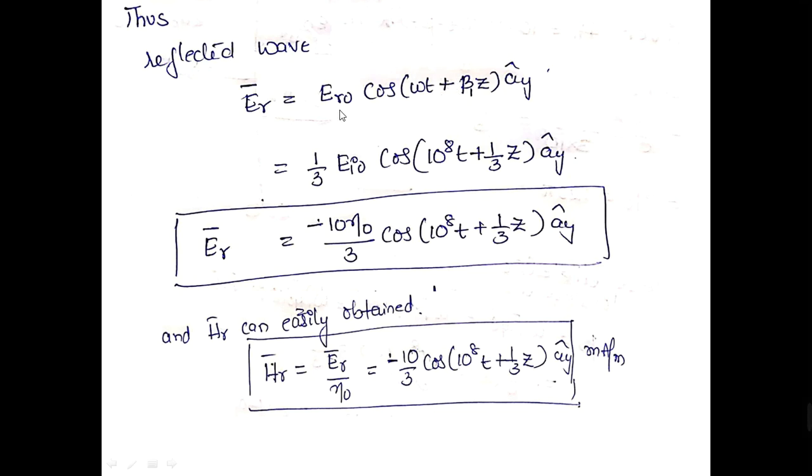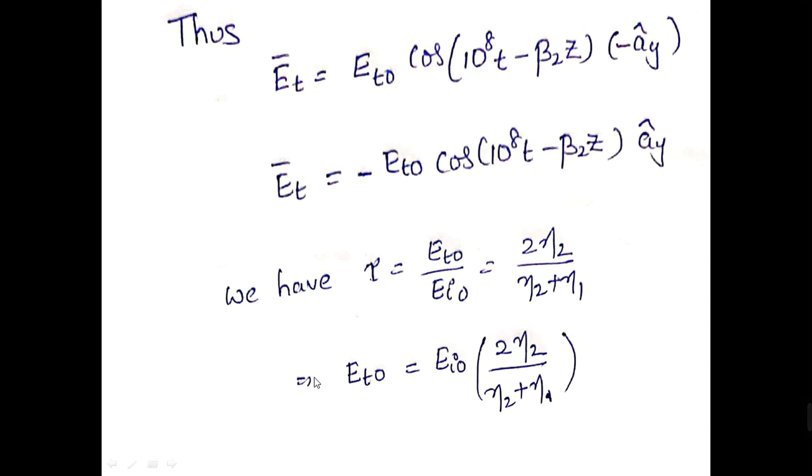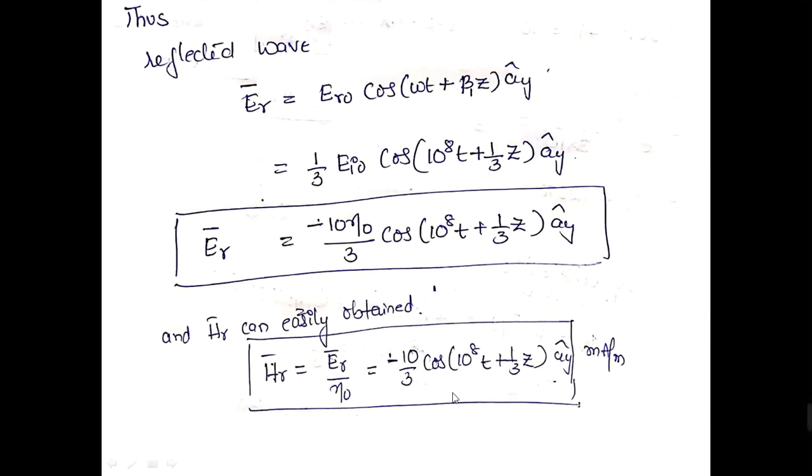Okay, so now substitute the value of ER naught, which is equal to 1 by 3 into EI naught cos of 10 to the power of 8t plus 1 by 3 z along ay direction, positive y direction. But EI naught is equal to how much? Minus 10 eta naught, the magnitude of incident electric field. I substituted this. So this is the electric field strength of the reflected wave. And now you can easily obtain the magnetic field strength of the reflected wave by using this relation, HR is equal to ER by eta naught. So you get this expression. So we obtain the reflected wave component.